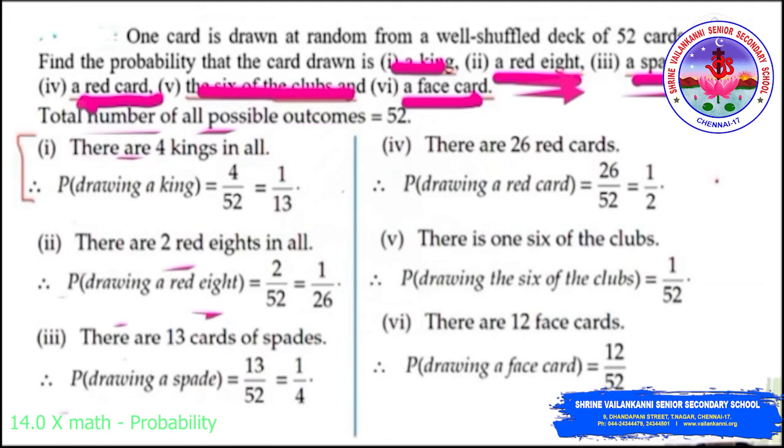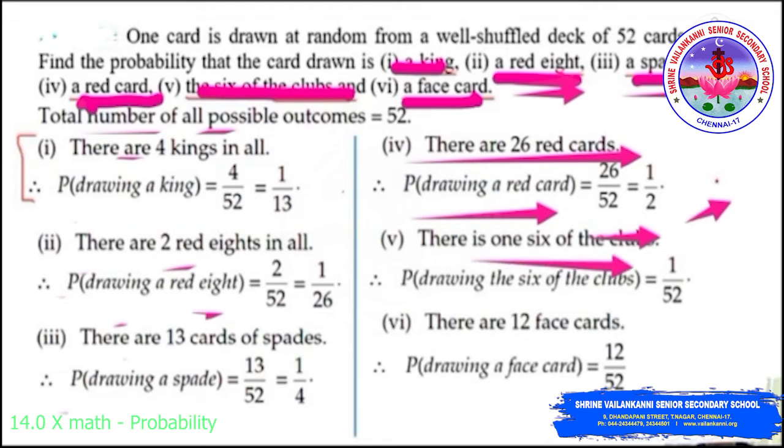Fourth one, probability of a red card. There are 26 red cards. Probability of drawing a red card is equal to 26 by 52, which is equal to half. Fifth one, probability of the number 6 in the club card. There will be 1 six in the club cards. So probability of drawing a 6 in the club card is 1 by 52. Sixth one is probability of getting a face card. There are 12 face cards overall in 52 cards. So probability of getting a face card will be 12 by 52.